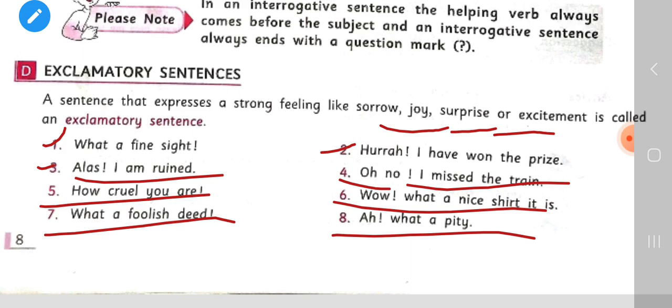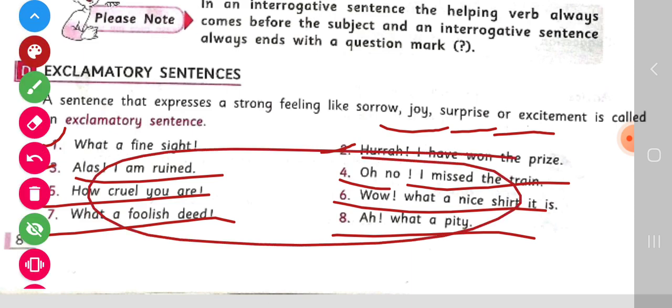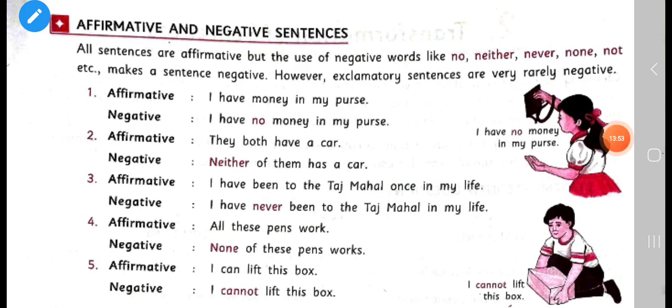Children, in these sentences, we express sorrow, joy, surprise, or excitement. That's why these types of sentences are called exclamatory sentences. Now children, let's know about affirmative and negative sentences. Children, you know all sentences are affirmative, but the use of negative words like no, neither, never, none, not, etc. makes a sentence negative. However, exclamatory sentences are very rarely negative.